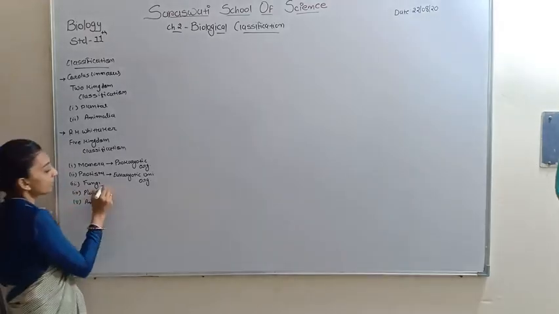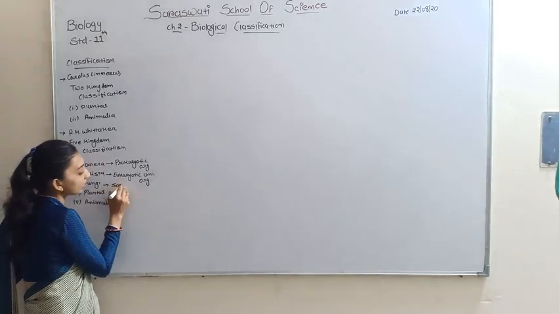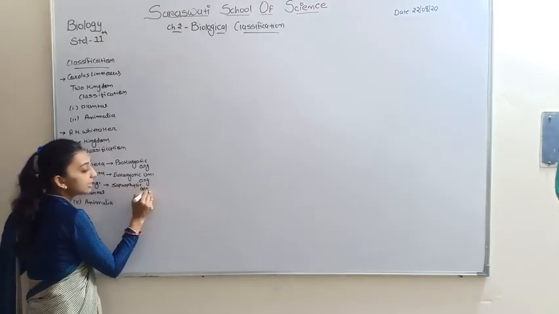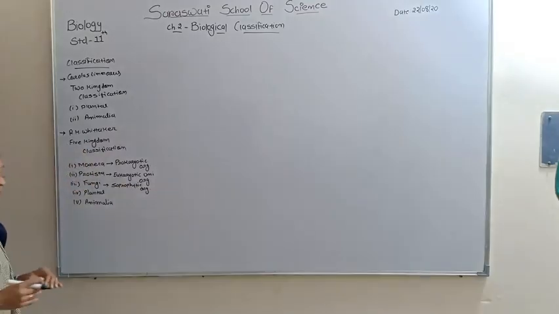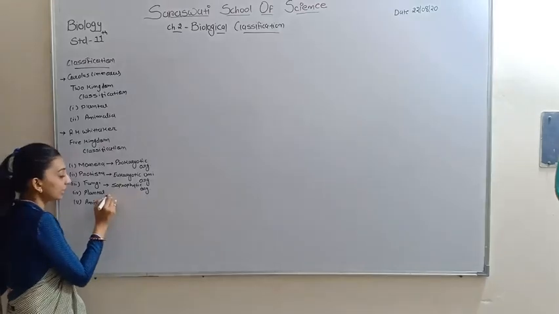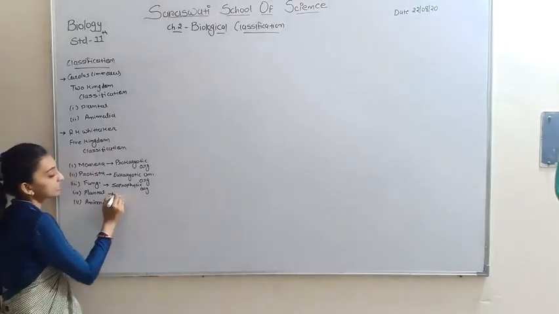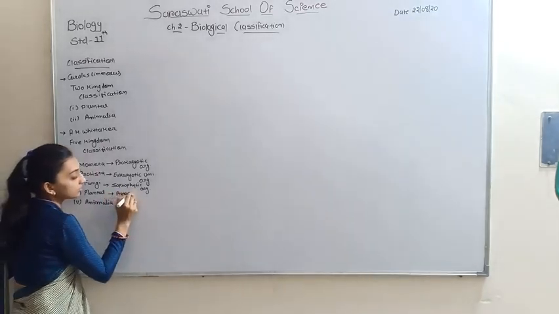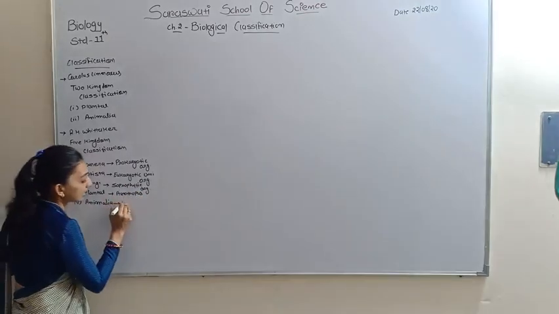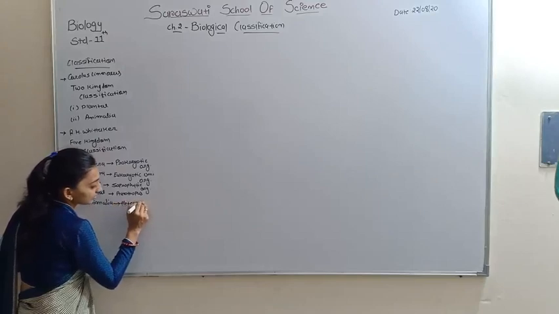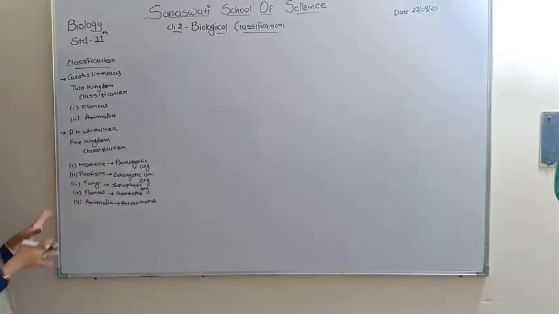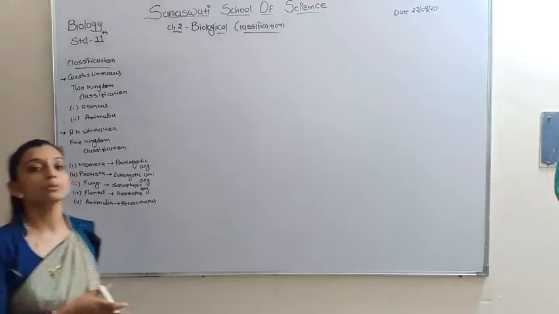Fungi are saprophytic organisms. Plantae is autotrophic because it prepares its own food, and Animalia is heterotrophic because it depends on Plantae. So this is the five kingdom classification given by R.H. Whittaker.